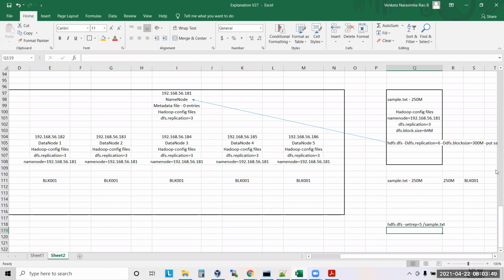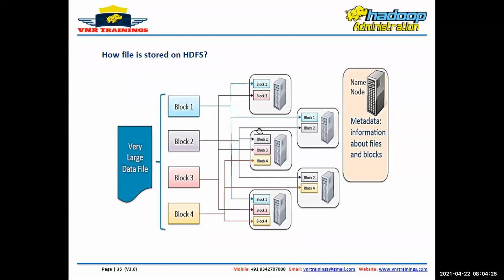Venkat, for example, if I ran hundreds of commands in the background with the replication of 6, but we have only 5 data nodes, and after 1 week we have added some more nodes, before loading itself, is there any command to set the replication to the same? I'm expecting this question. I will answer your question, sir. If I complete the next two pages, you will not ask this question. Clear? Okay, sir.